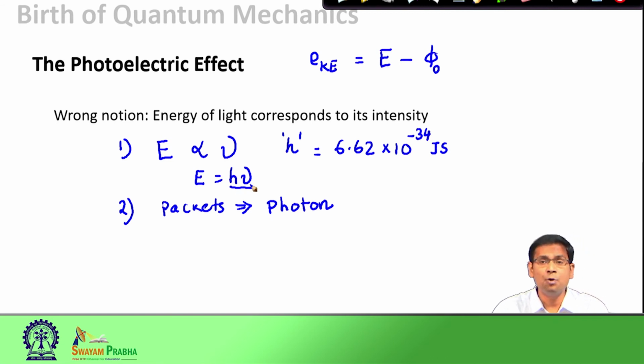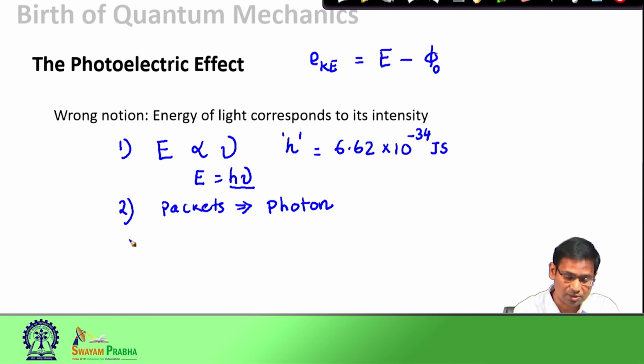One packet of light energy corresponds to the value of h nu, where nu is the frequency of that light. When you change the wavelength or the frequency of the light, the energy of that packet, of that photon, changes.